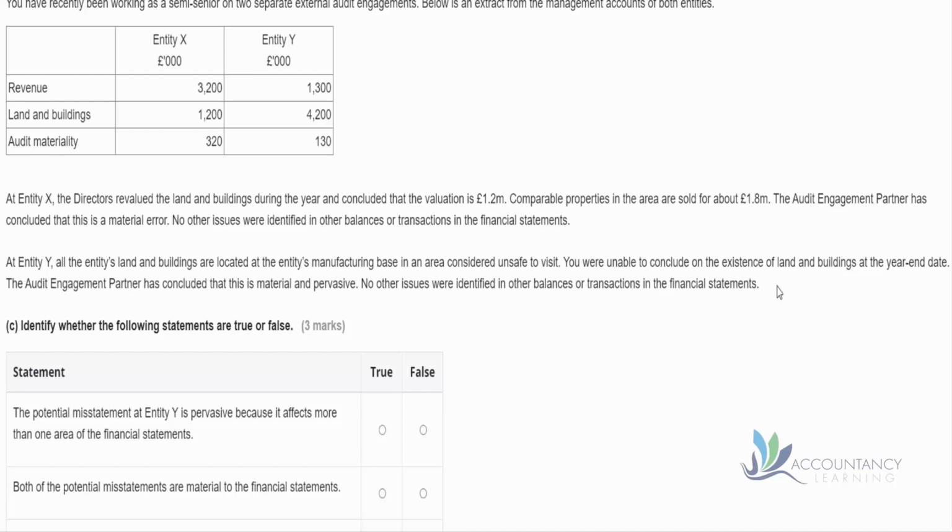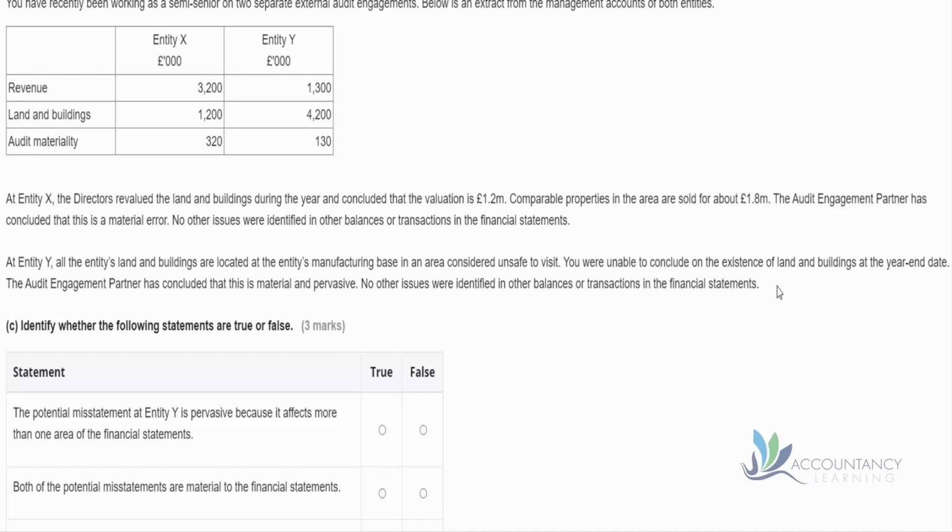The third meaning of pervasive is that if it relates to disclosure, then the disclosure is fundamental to understanding the financial statements. While in Entity Y, it's about the land and buildings, and that's not disclosure, is it? We can also see that the land and buildings are just two numbers in the accounts, so that's not going to be covering everything, is it? It could be quite a big number, although looking at the numbers here, it doesn't seem particularly huge compared with revenue.